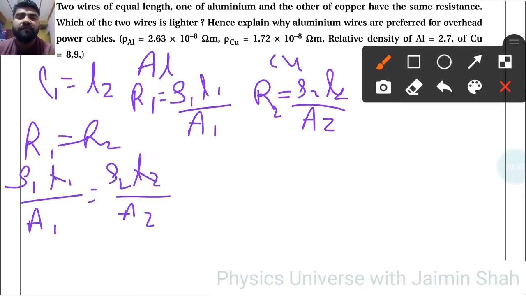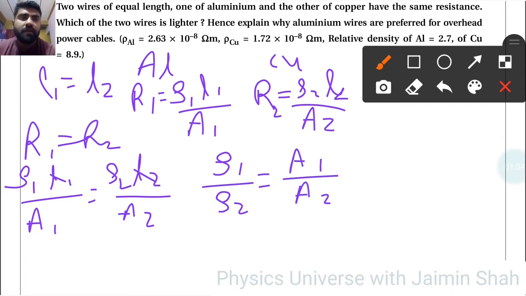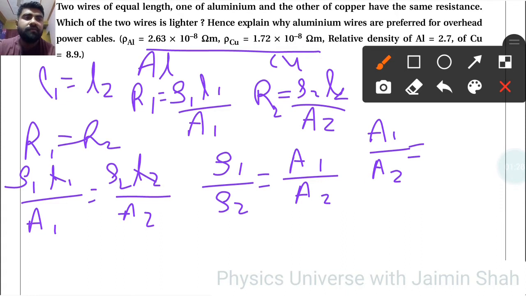L1 and L2 are the same, so they cancel out. Now we are left with rho 1 upon rho 2 is equal to A1 upon A2. The resistivity is given here, see. So A1 upon A2 is equal to rho 1 upon rho 2, and rho 1 is for aluminum. So aluminum is 2.63 into 10 raised to minus 8 upon 1.72 into 10 raised to minus 8. The 10 raised to minus 8 cancels out, so we have A1 upon A2.